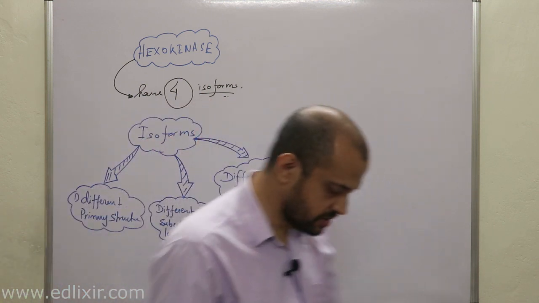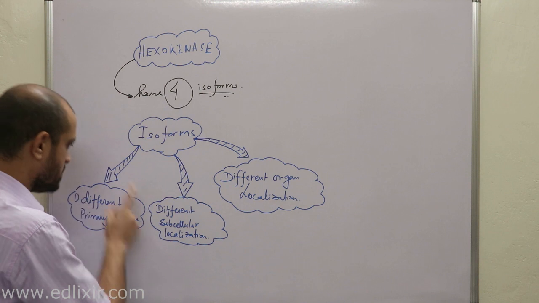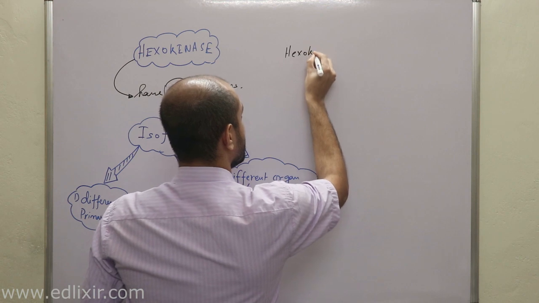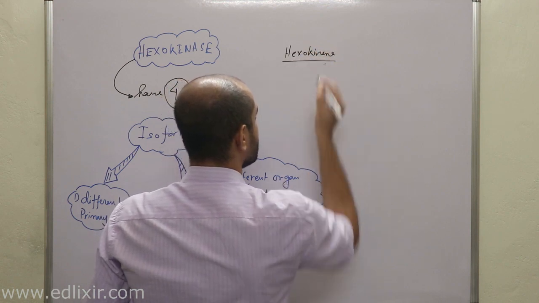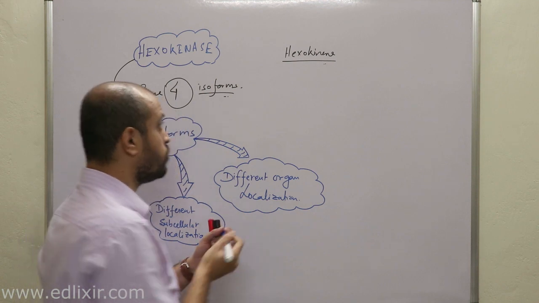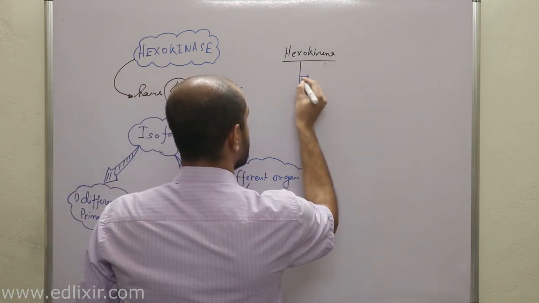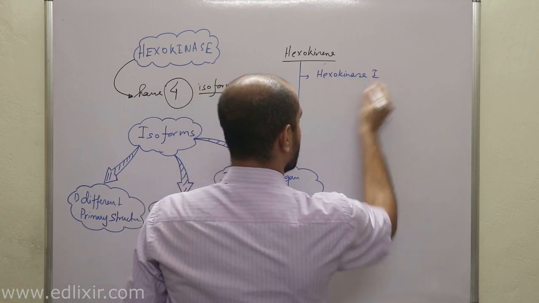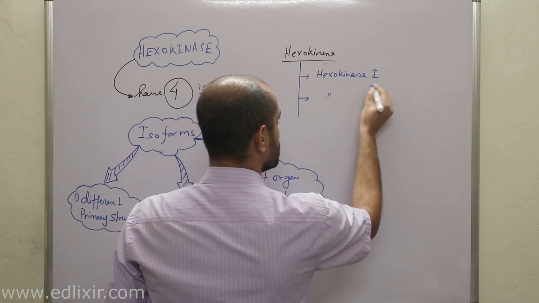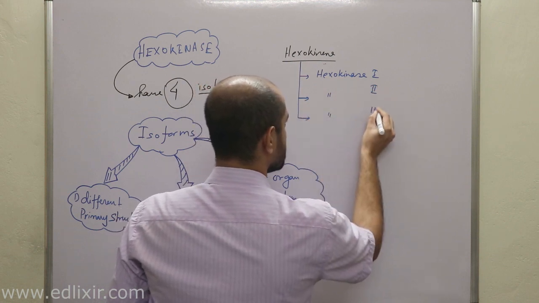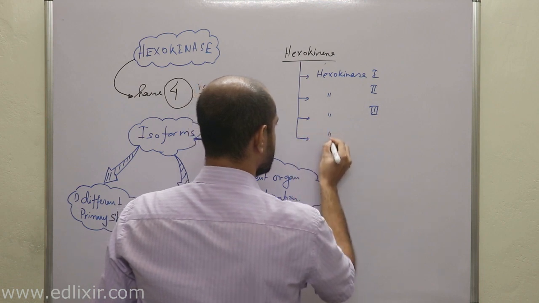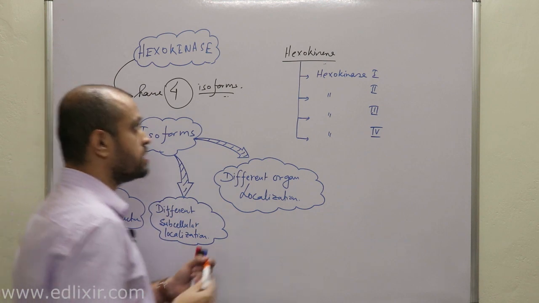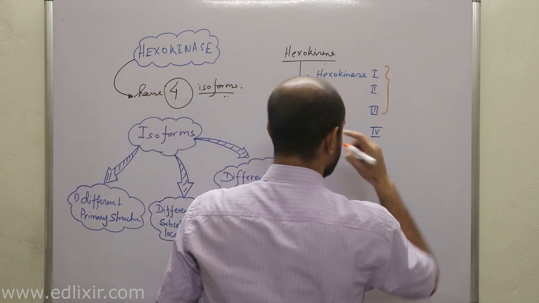Now a very important point here we need to understand is this. What do you mean by different primary structure? That means, now listen, hexokinase has how many isoforms? They have 4 isoforms, right? That is hexokinase 1, hexokinase 2, hexokinase 3 and hexokinase 4, right?